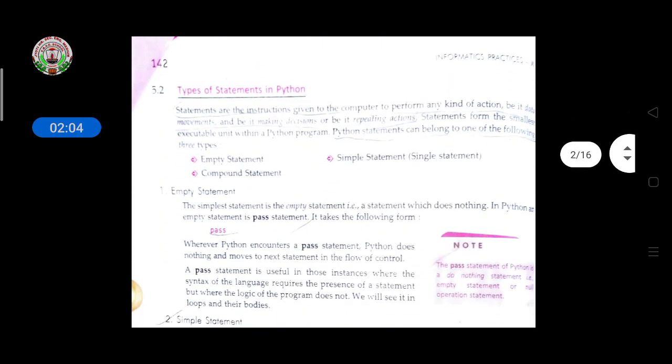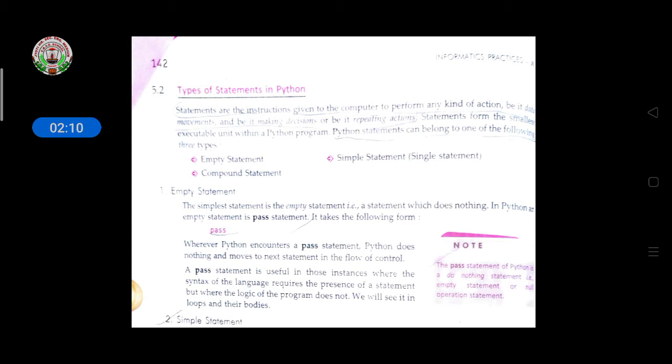So in this chapter we'll learn how to make a program, how to write a program. In some programs you want conditions, and loops also you have to do, how to take the input, how to print an output. All the statements and all the functions we'll use here. So let's start. Types of statements in Python.